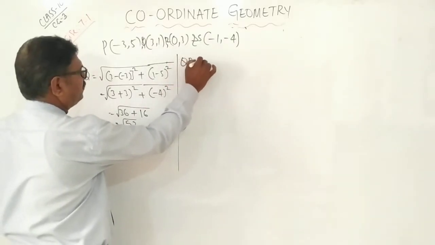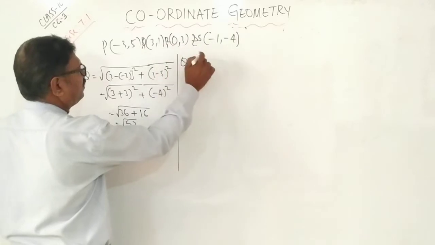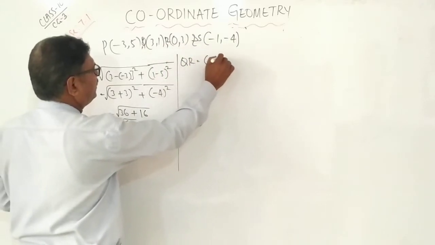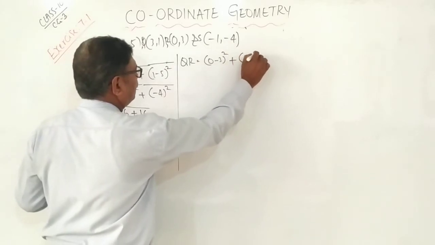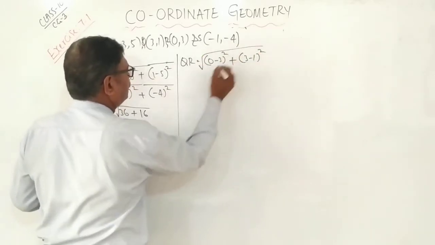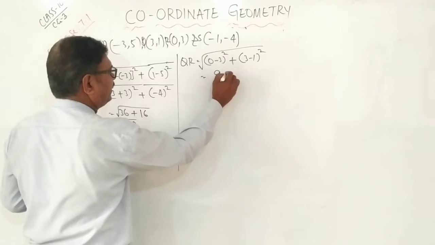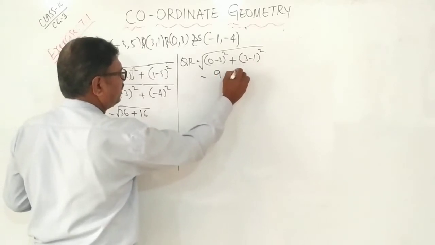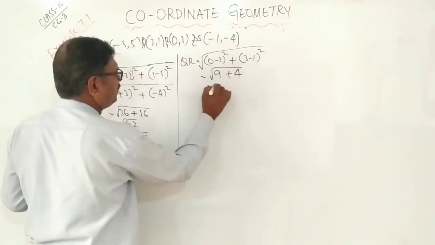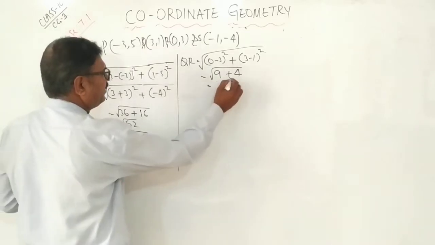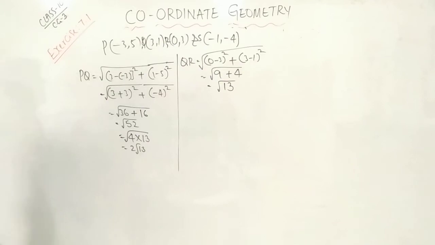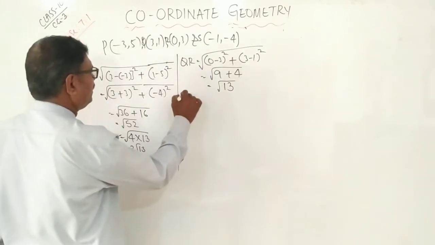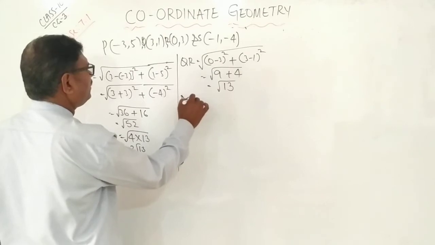QR. So 0 minus 3 whole square plus 3 minus 1 whole square. 3 square is 9. 3 minus 1 is 2 square. 2 square is 4. Again, how much? 9 plus 4, 13. Here only we can tell. Okay, right. Next. R.